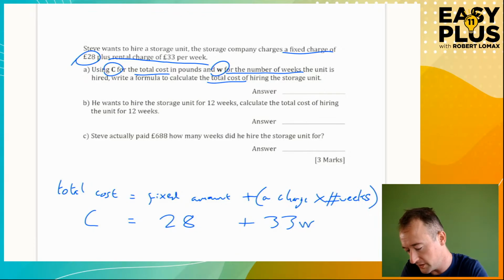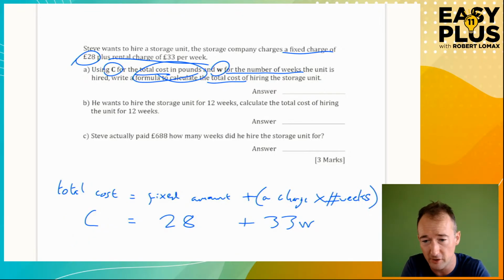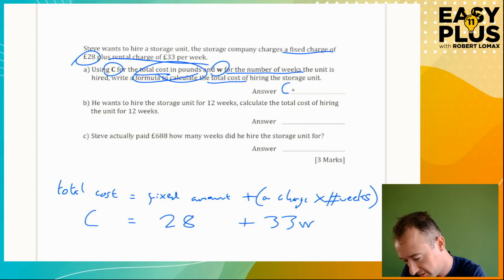So now do we need to write pounds? £28 plus 33W pounds? No, we don't, because the formula is for the total cost in pounds. So C includes the concept of pounds, if that makes sense. So we don't need to write pound signs. I don't think you'll lose marks if you do, but it isn't necessary. So the formula is C equals 28 plus 33 W's.